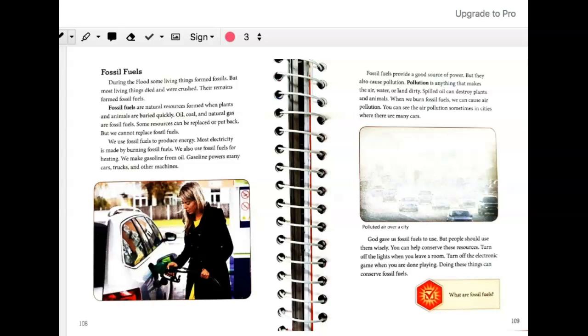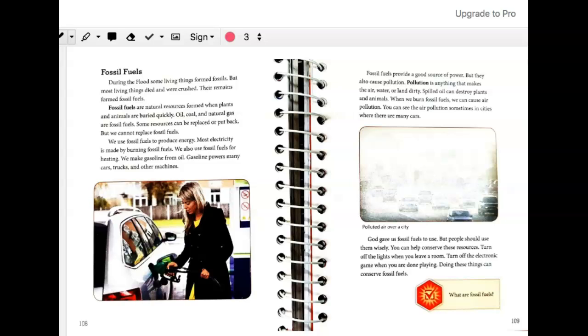We use fossil fuels to produce energy. Most electricity is made by burning fossil fuels. We also use fossil fuels for heating. We make gasoline from oil. Gasoline powers many cars, trucks, and other machines.